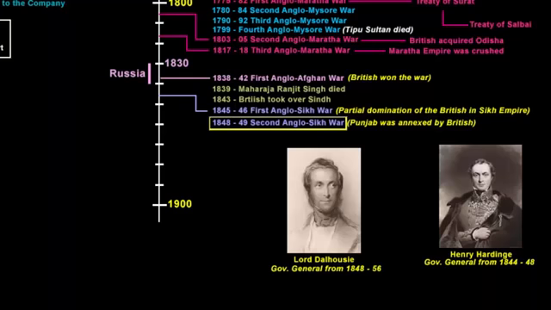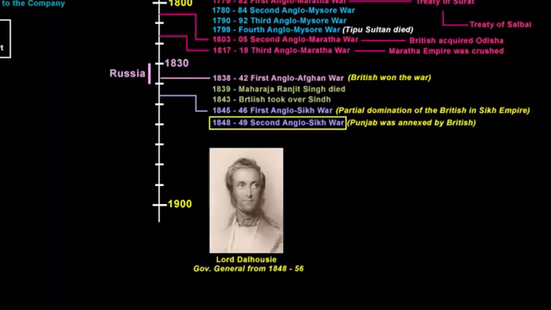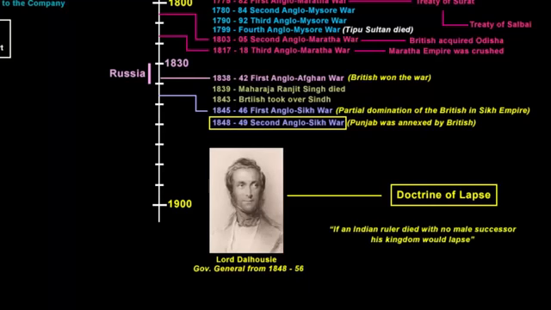Soon after the end of Second Anglo-Sikh War, Governor General Dalhousie introduced a policy that came to be known as Doctrine of Lapse. This policy was an upgraded version of subsidiary alliance policy because, if you remember, in subsidiary alliance, the Indian rulers were not allowed to have their own forces. They were forced to depend on the company forces for any kind of protection, and that too in exchange of payment. And according to this new policy of Doctrine of Lapse, if an Indian ruler died without a male successor, his kingdom would lapse and would become part of company's territory.